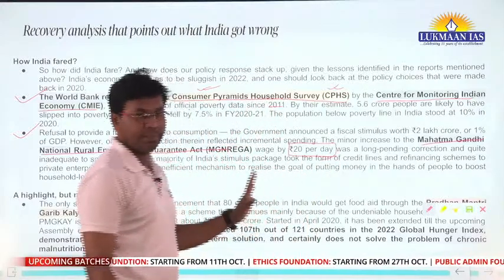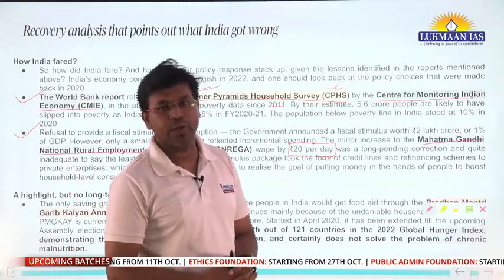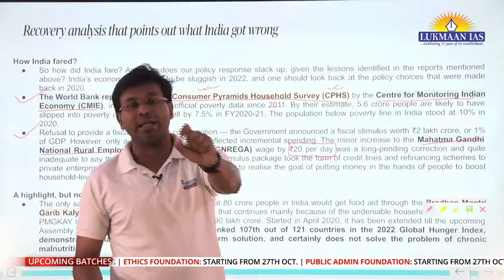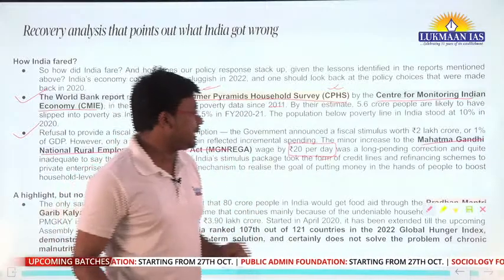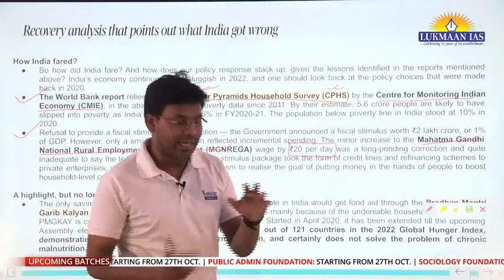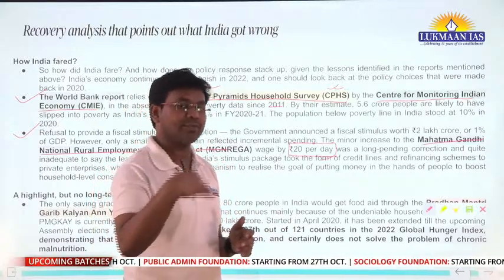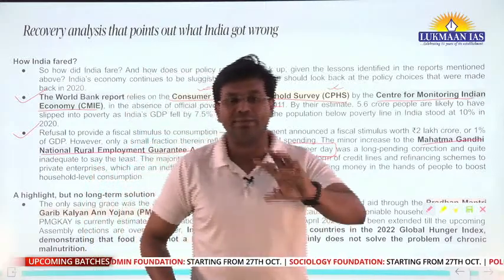So you might know MGNREGA is a government scheme under which people get guaranteed employment of about 100 to 150 days in a financial year, and in that guaranteed employment they get money. The laborers get money from the places where they are working, and the government asks them to build infrastructure.